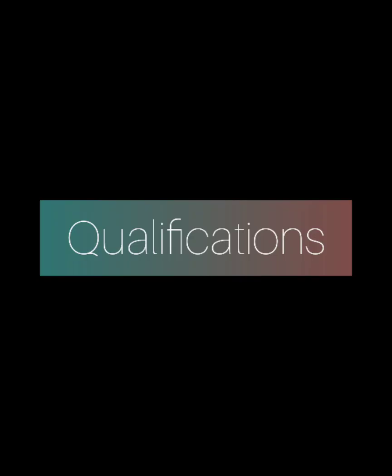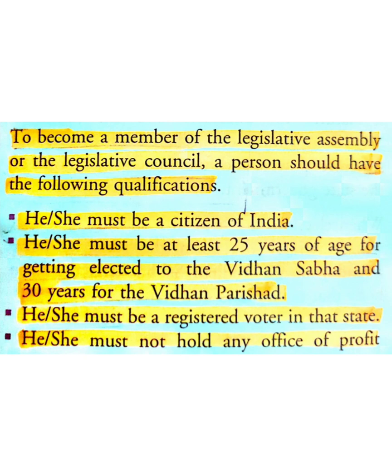Now coming to the qualification part. All these members require certain qualifications to get the membership of the state legislature. So let's have a look. To become a member of the Legislative Assembly or the Legislative Council, a person should have the following qualifications. He or she must be a citizen of India.